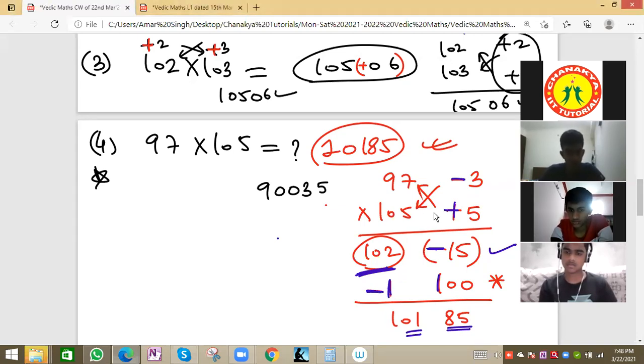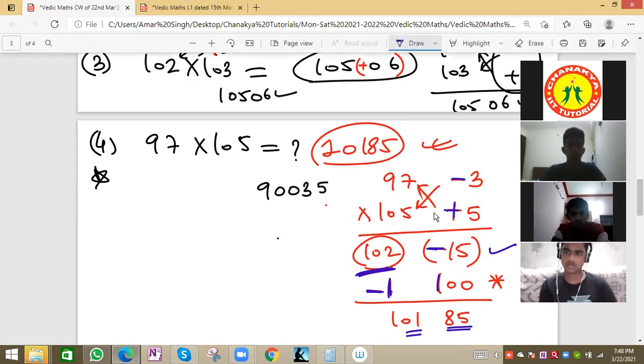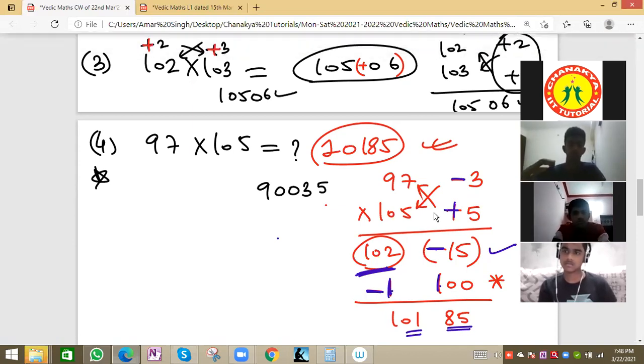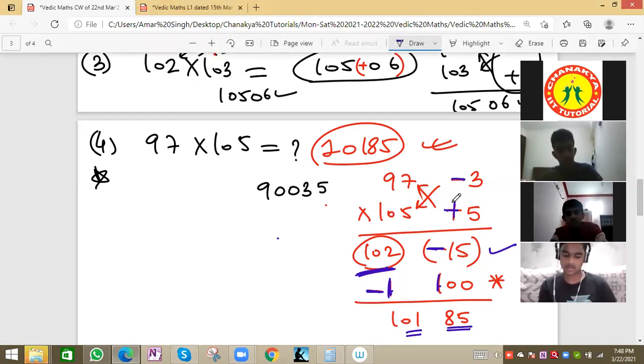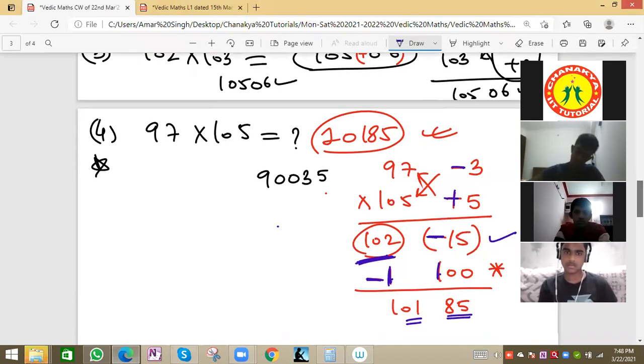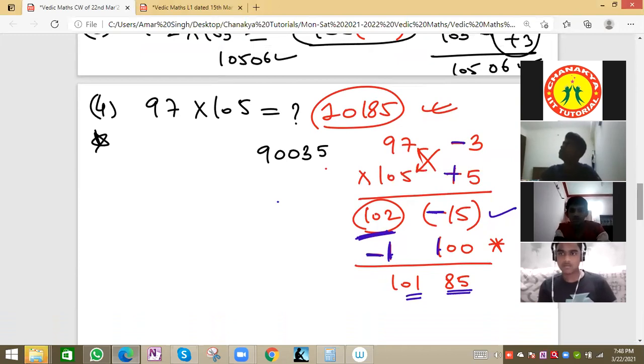If the value is between 200 and 300, we add 300 and minus 3. 100 minus 1, 200 minus 2, 300 minus 3, 400 minus 4. We'll see in questions, because solving questions makes things clear.